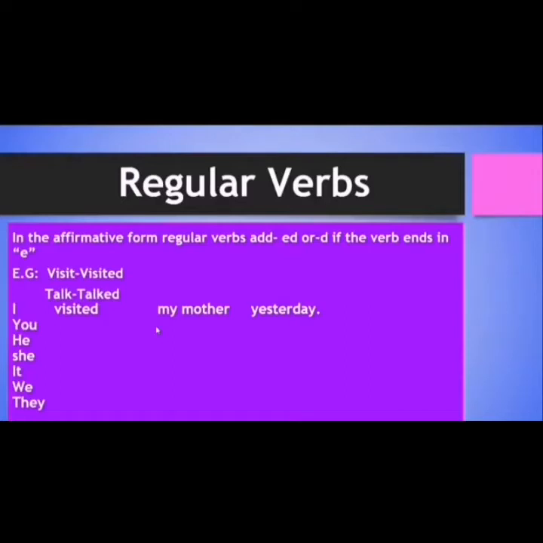Los verbos regulares se identifican porque se les agrega ed al final de la palabra o la letra d. Por ejemplo, el verbo visit en pasado sería visited, ¿ok? Y el verbo talk pasa a ser talked con la terminación ed. Por ejemplo, I visited my mother yesterday. Yo visité a mi mamá ayer, ¿ok? You visited my mother yesterday, or he visited my mother yesterday, or she visited my mother yesterday, ¿ok?